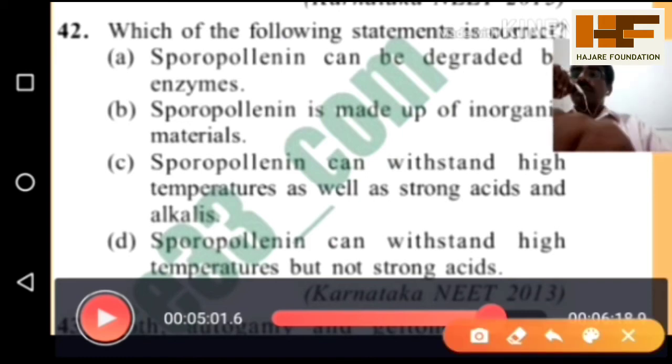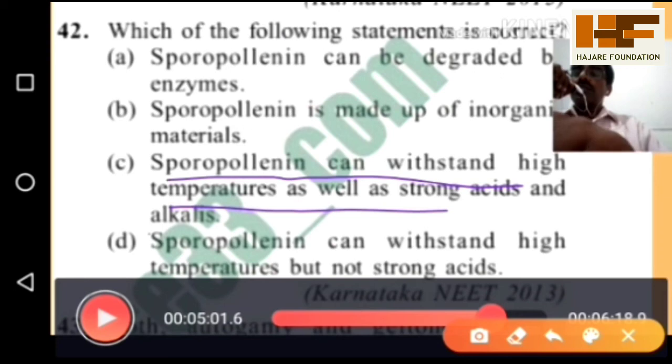So the best option is: sporopollenin withstands high temperature as well as strong alkali. We said that sporopollenin degradation is not at all possible. It is present around the pollen grain, the outer layer of the pollen grain, that is called the exine. It is made up of sporopollenin. It is a very hard substance. Its degradation is not at all possible, even at high temperature or in strong acidic and alkaline conditions.